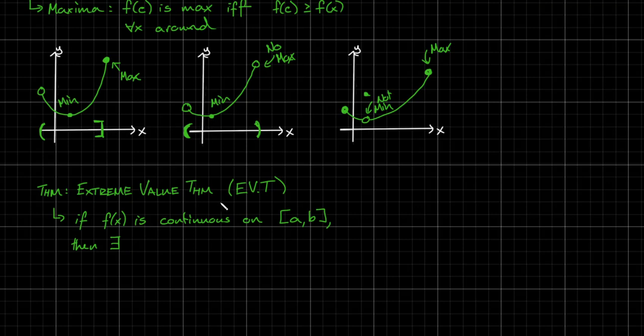If f is continuous on some interval, then there exists a min and max within the interval.